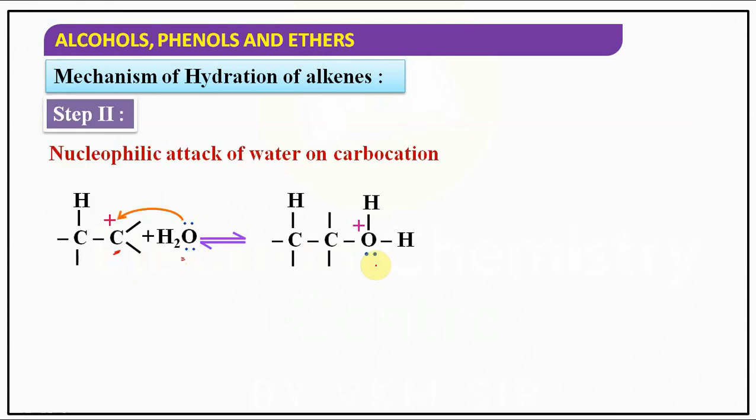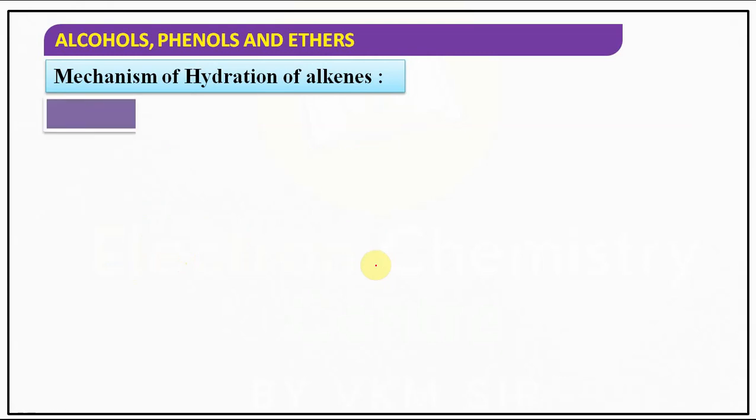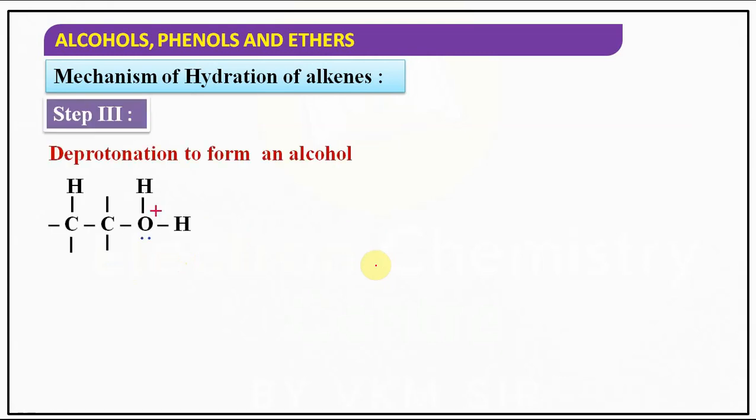Then we have to remove the proton we took in the first step, because H2SO4 is acting as a catalyst, so we have to give back that proton.